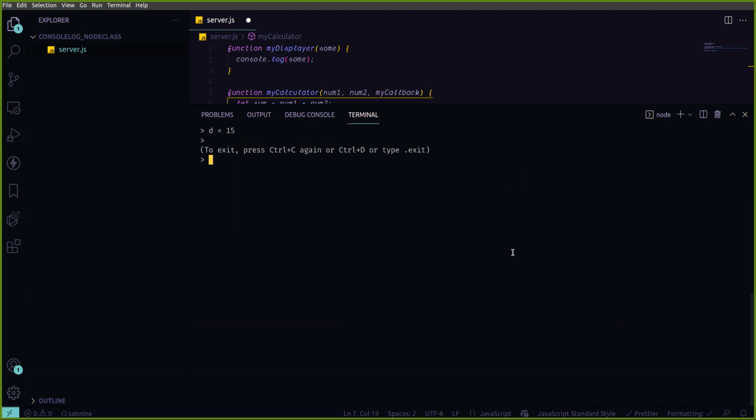So I'm starting from the beginning. You need to run this command, node. I'm running version 14.18.2. This is a command line tool.